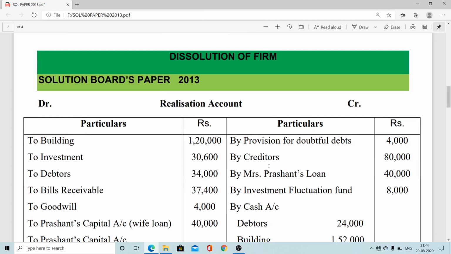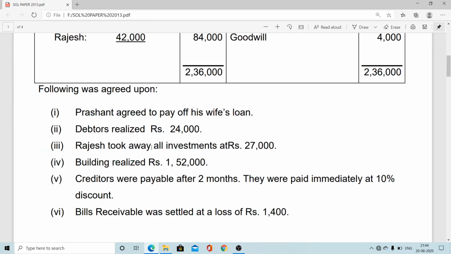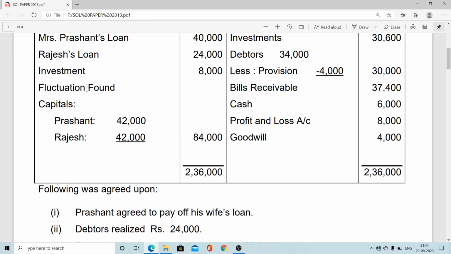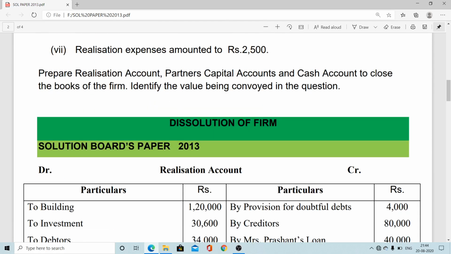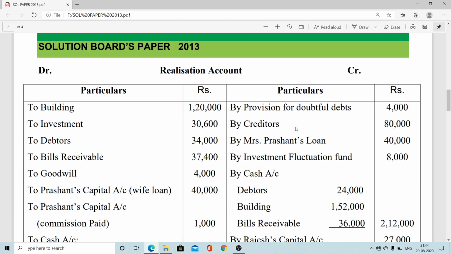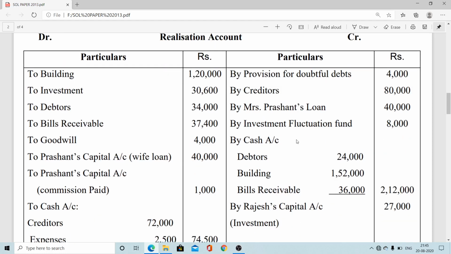Now first phase entry for transferring of liabilities: provision for doubtful debts, creditors, wife of Prashant's loan, and investment fluctuation fund. So when assets are transferred, investment fluctuation fund and workmen compensation fund are not the same; there are some differences. I have already explained workmen compensation fund, but in case of investment fluctuation fund, you just have to put it one time, a single time, that is by investment fluctuation fund, just like a provision for doubtful debts. In the same way it is a fund against a particular asset, so the asset is transferred to this side.